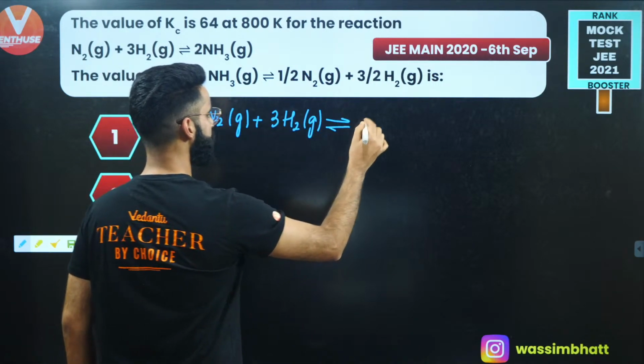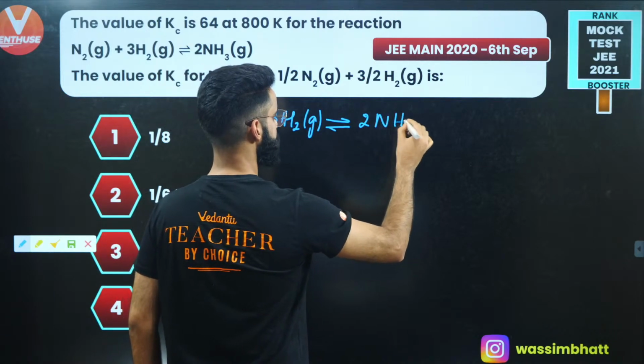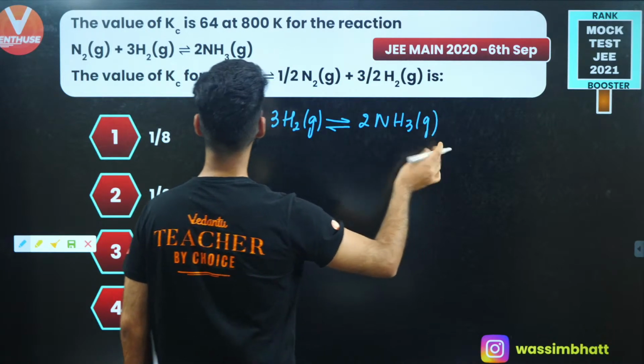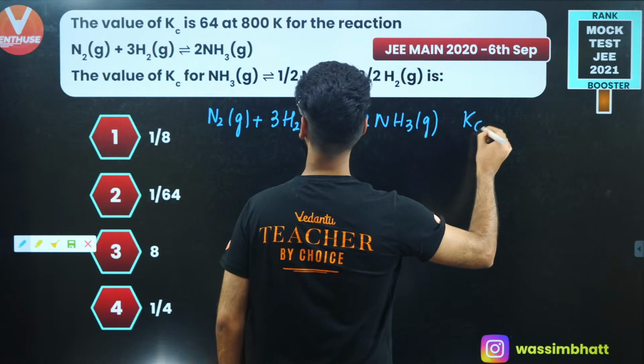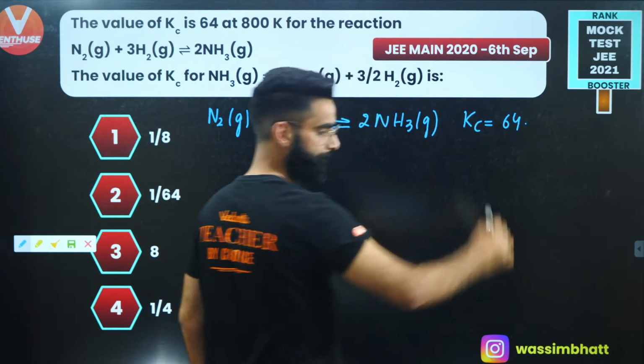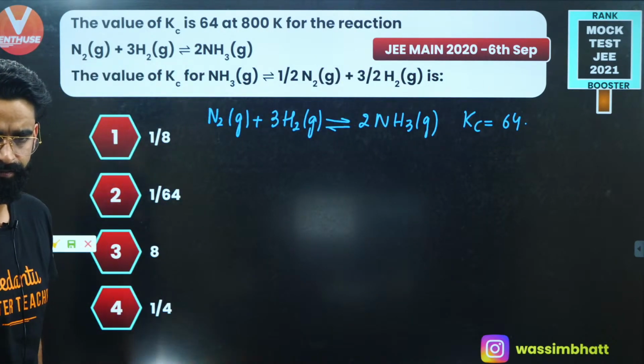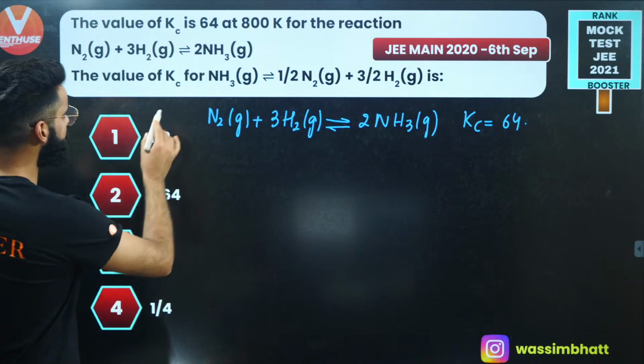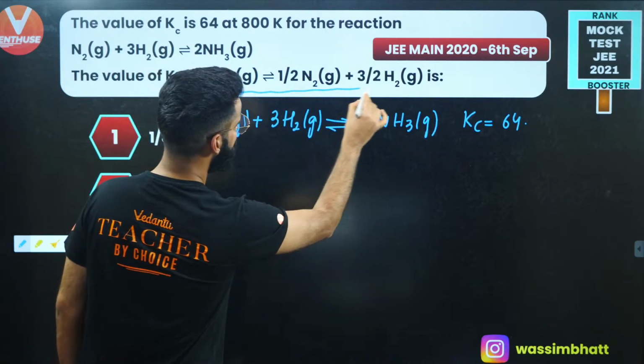It is in equilibrium with 2 times NH3 gas. This is the reaction which is given to me. Its Kc value is given to me as 64. Now, I'm supposed to calculate the Kc value for this reaction.